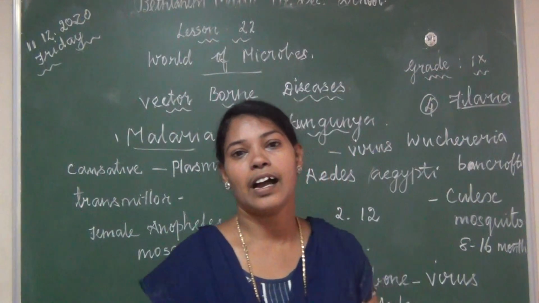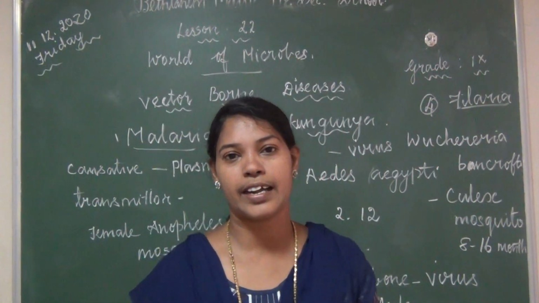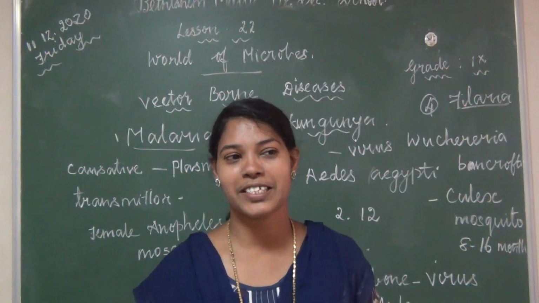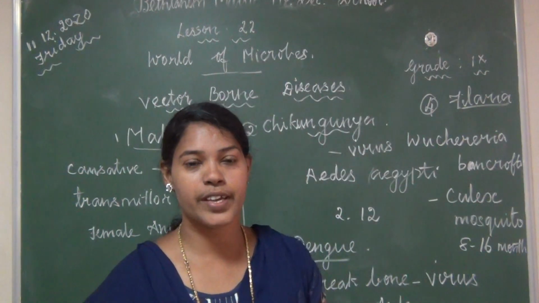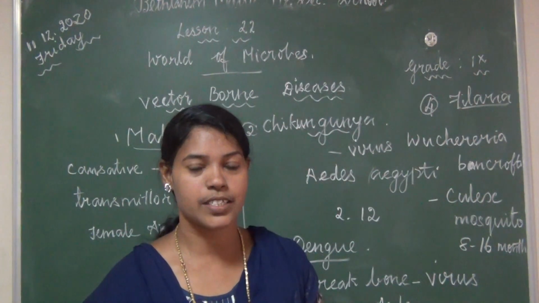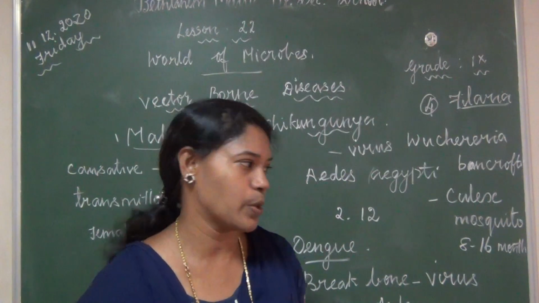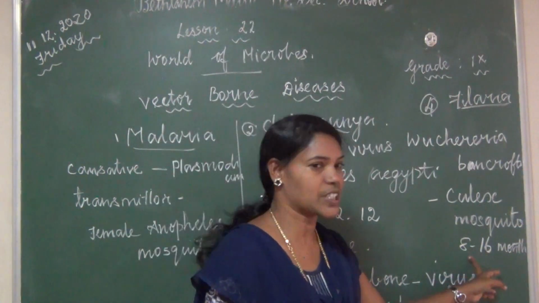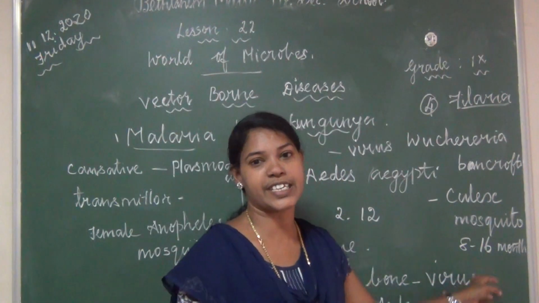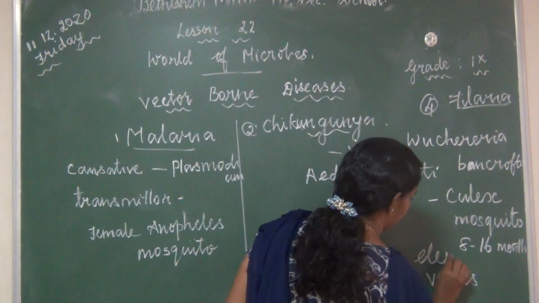Here the adult worms live in the lymphatic system of man. So what happens? Lymphatic system inflammation occurs, solely in the lymph nodes. Okay. So especially the symptom is elephantiasis.